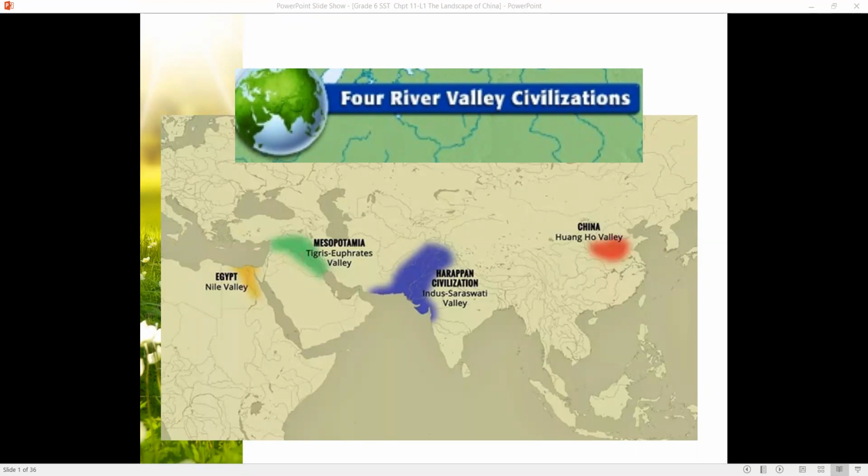Today we are going to learn about the last of the 4 river valley civilizations. We started with Mesopotamia, on the river Tigris and river Euphrates. From there, we went to Egypt, where the Egyptian civilization started on the banks of the river Nile. And then we came to India, the Indus Valley civilization, the Harappan civilization. Today we are going to study China, the civilization that started in the Huang He River Valley.